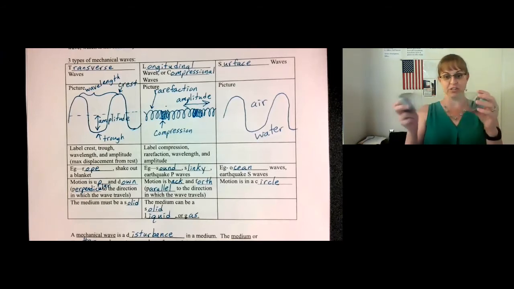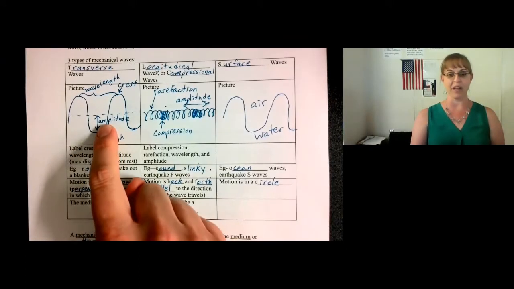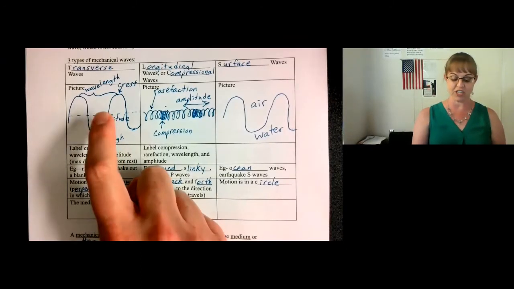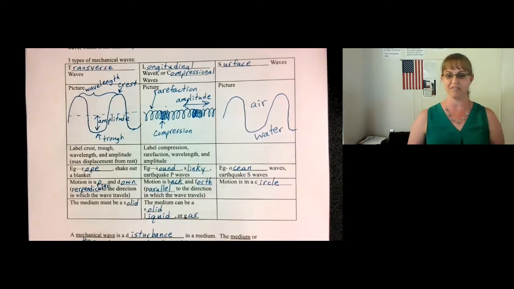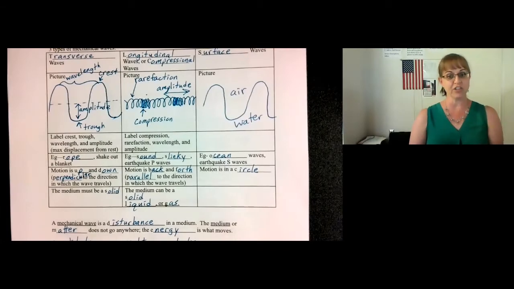The amplitude is determined by how far each little piece shakes before it returns to its place. The amplitude of a transverse wave is the height of the wave, starting from the origin to either the top of a crest or from the origin to the bottom of a trough. The motion in a longitudinal or compressional wave is back and forth. The energy travels sideways and the motion is sideways.